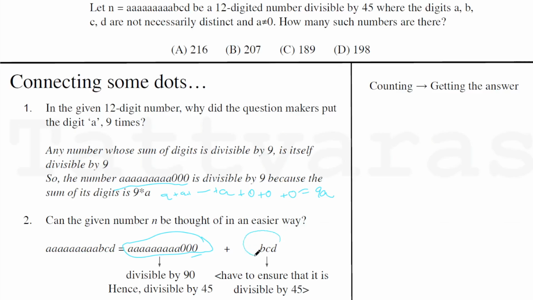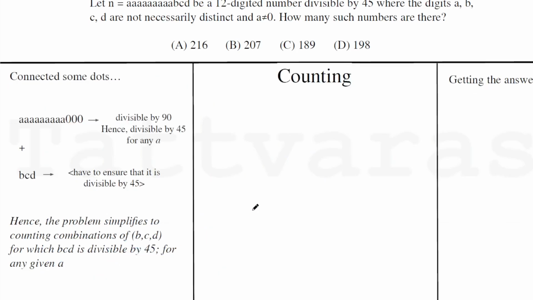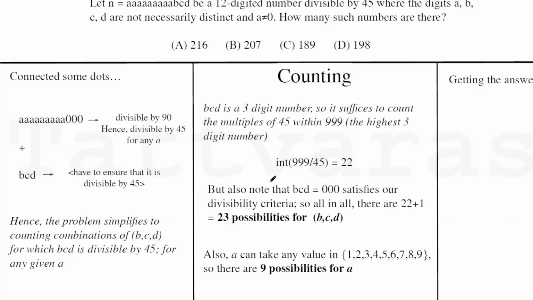So the problem simplifies to just check for this portion, because if this segment is divisible by 45, then the resultant number is also divisible by 45. And so we just have to check the combinations of BCE such that this number is divisible by 45. A good way to go about it is to see the range of BCE. It's from, say, this to this. This range of values is what BCE can take.